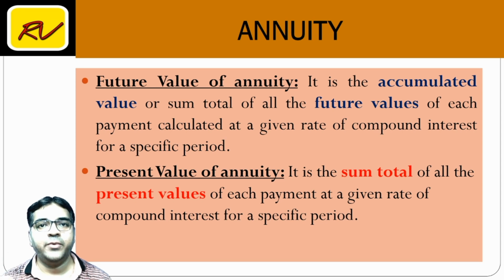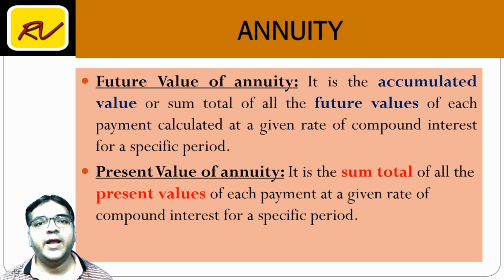What will be the lump sum amount, the maturity amount after 10 months? That is known as future value of annuity. So it is the accumulated value, or the sum total of all future values of whatever payments I have made at a given rate of compound interest.